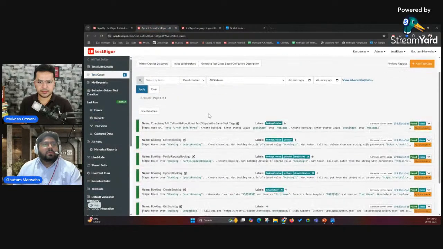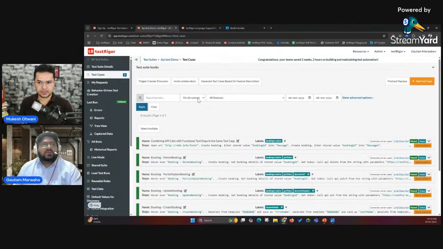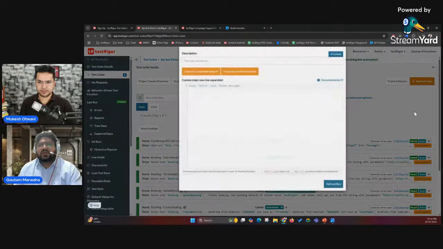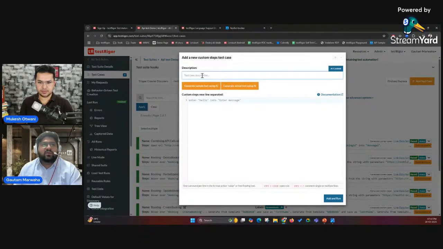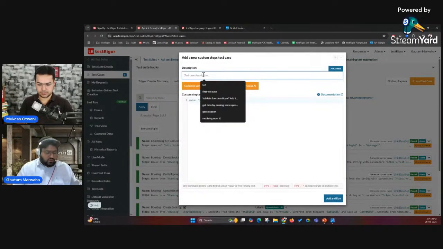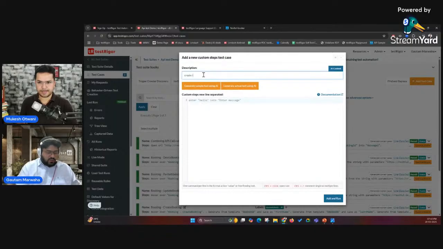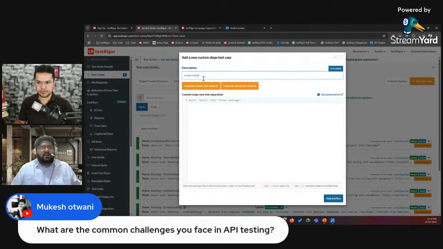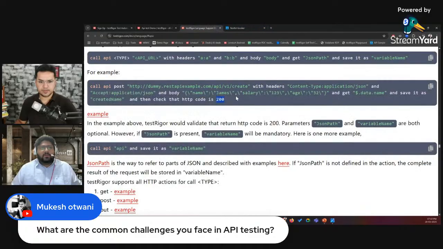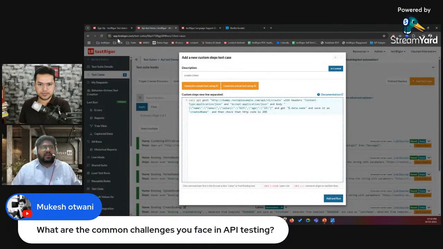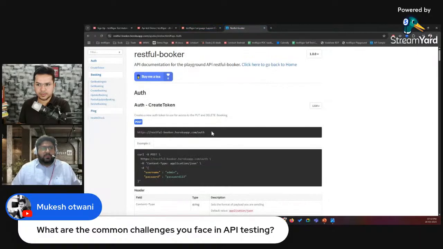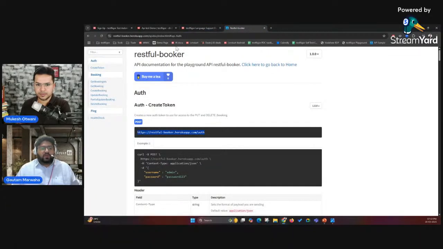So once you're in TestRigor, within the suite, on the right side, you'll see the add test case button. Once you click that, you have to give the test case name over here. For example, I just want to create a token, right? So I'll say create token, something like that. And then I'll just copy the code from the documentation. This is a sample code, right? And then I'll copy this particular URL over here,